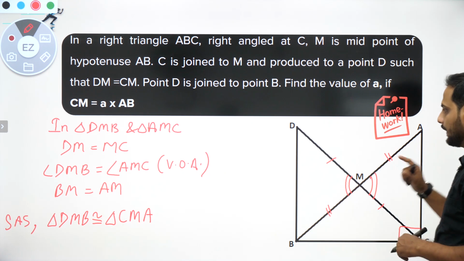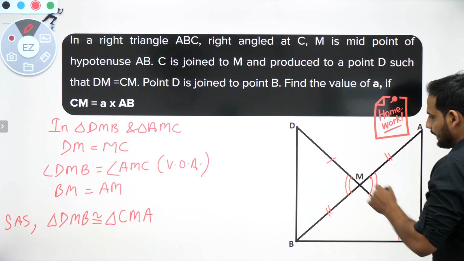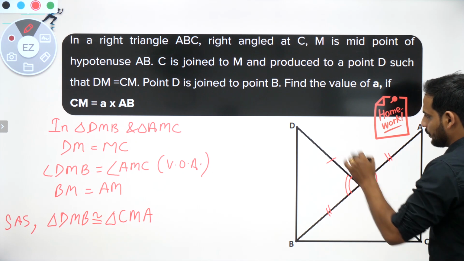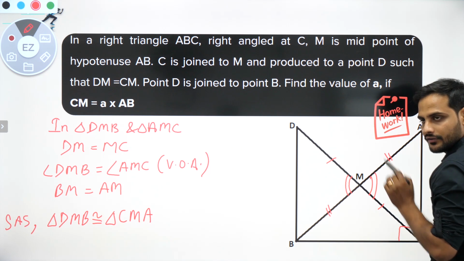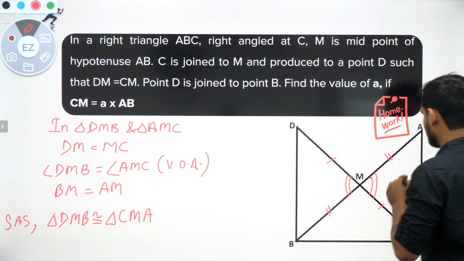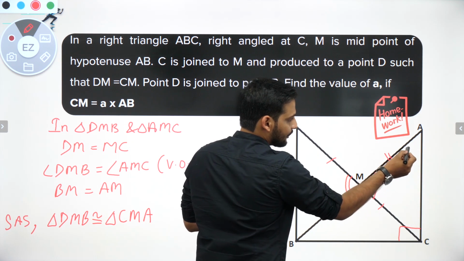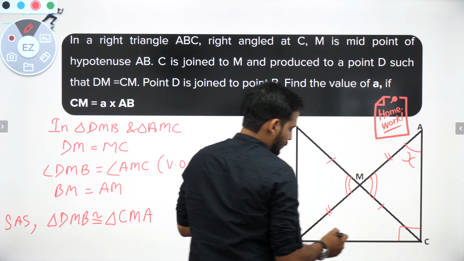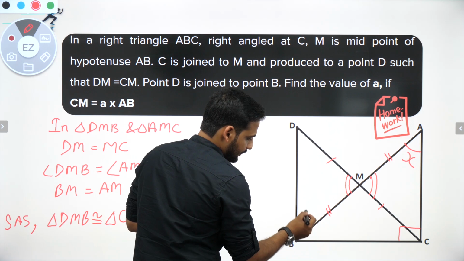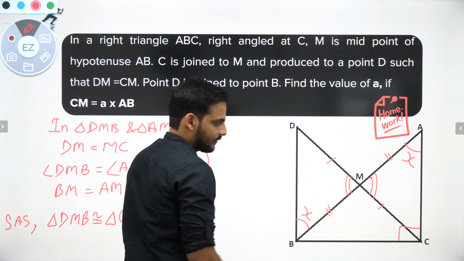Okay, now as you can see bachcho, if these two triangles are congruent, D, C are the corresponding points, B, A are corresponding points, so by that logic I can say that if this angle is X, this angle will also be equal to X. Why?